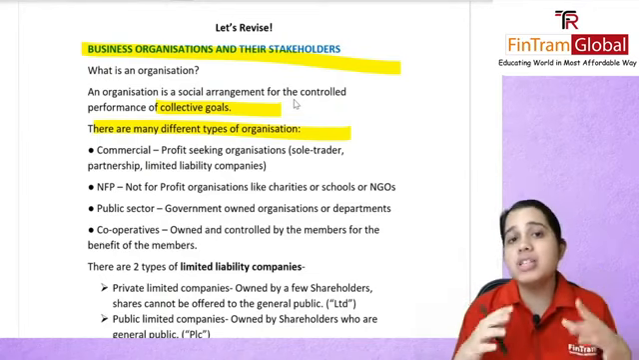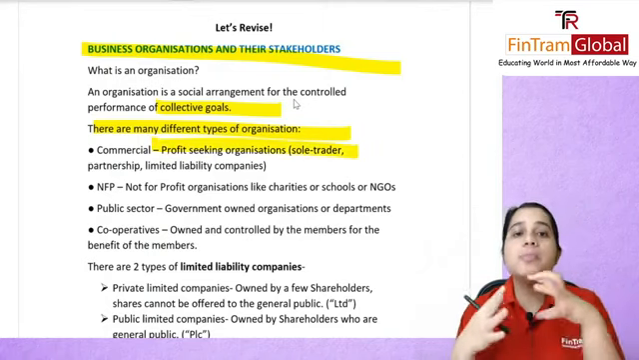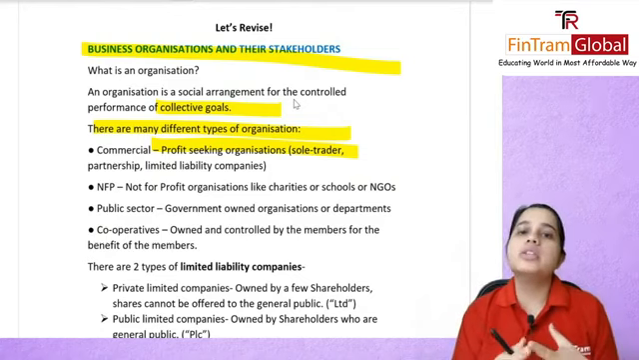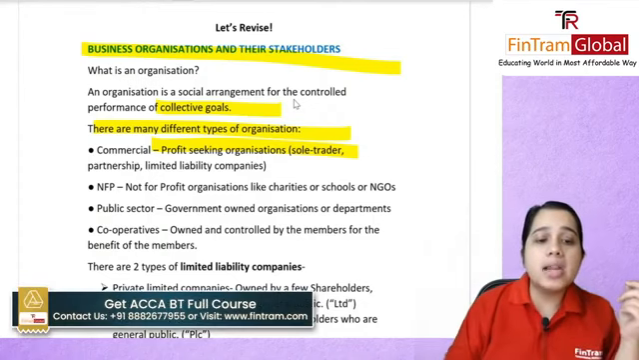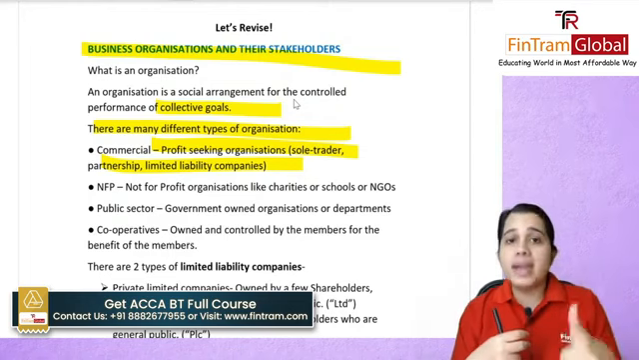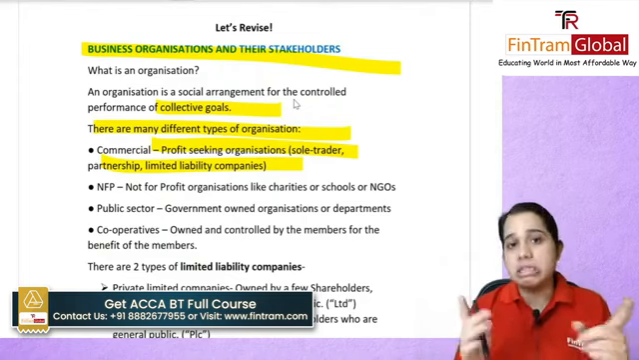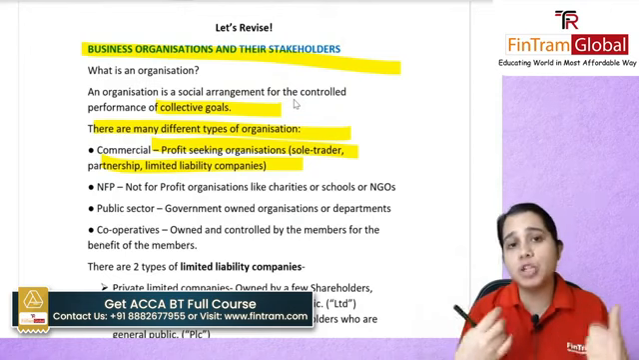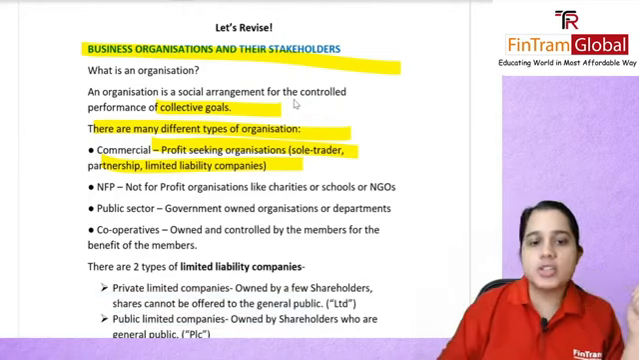We talked about commercial organizations, wherein profit was the objective. So these were profit-seeking organizations. The main, ultimate objective for these organizations was to make profit. Here we covered our sole trader, our partnership, limited liability company. So sole trader was owned by one person, and liability was of one person. The business and the person are not considered separate. Then we had partnership, where 2 or more people might come together and do business. And we had limited liability companies, wherein there were 2 types, which we'll just see now.